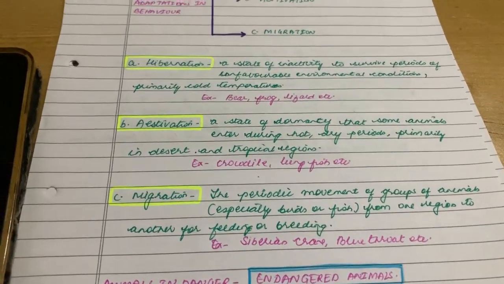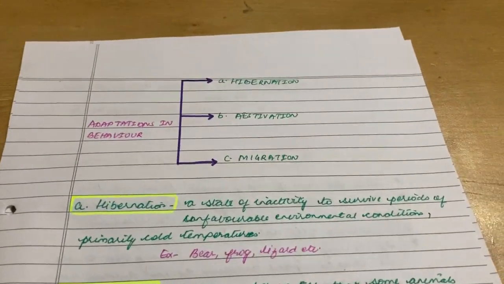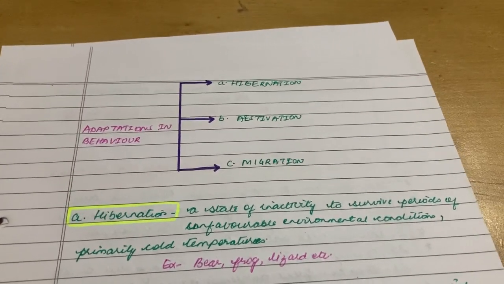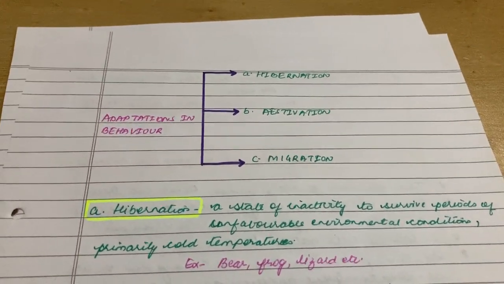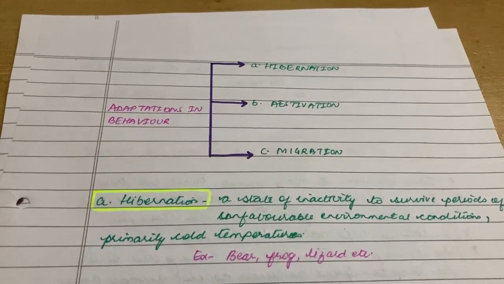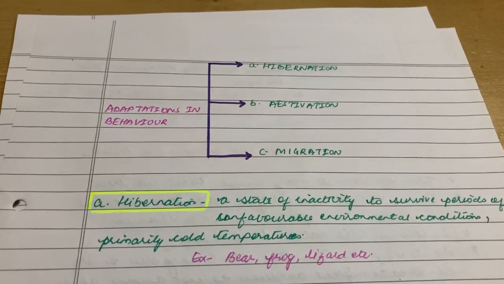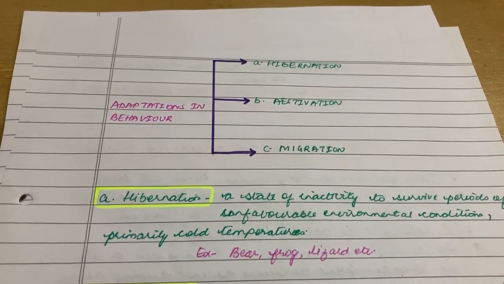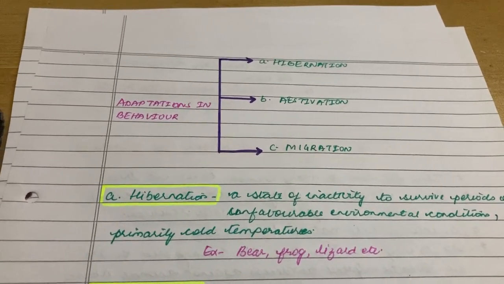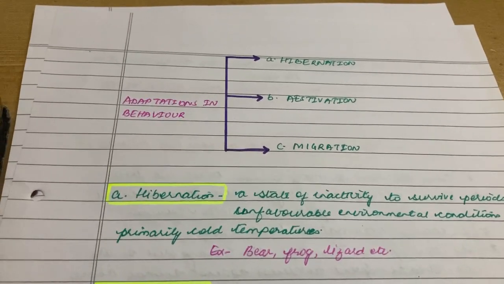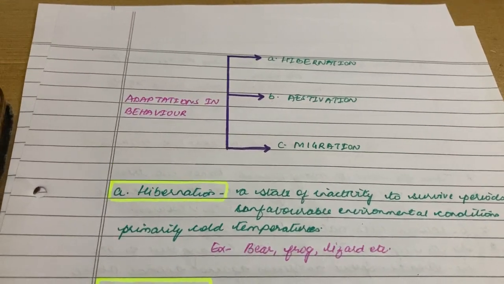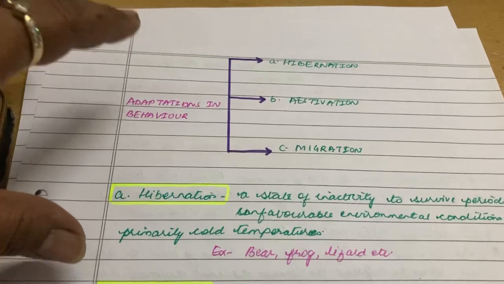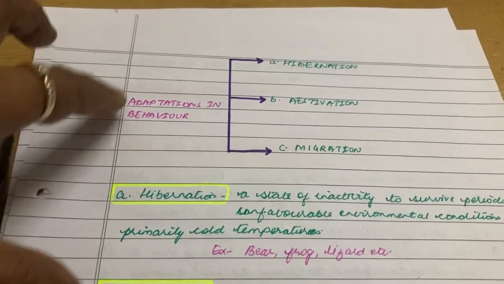And the last that we had covered is adaptation in behavior. Here the animals change their behavior to survive when the weather conditions get extreme in the region where they are living. So what are these further classified into?